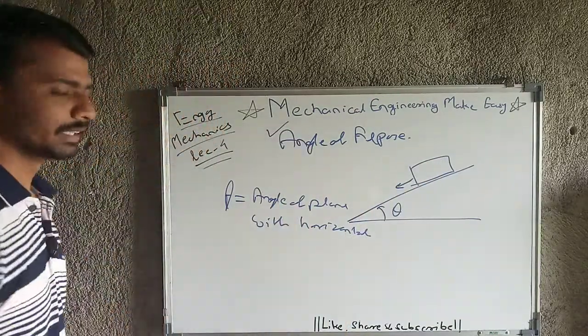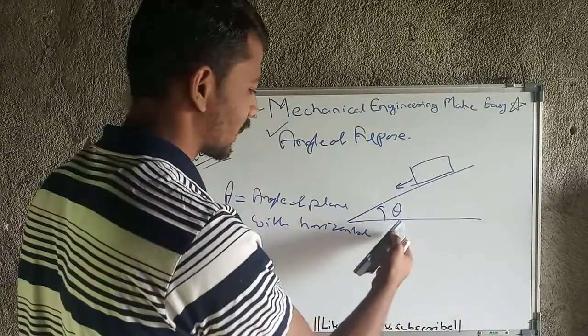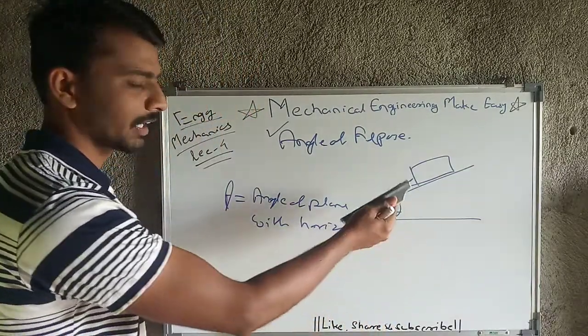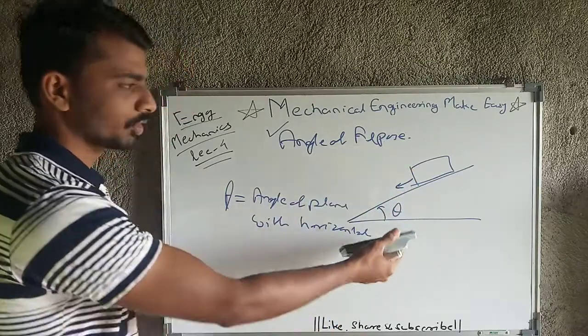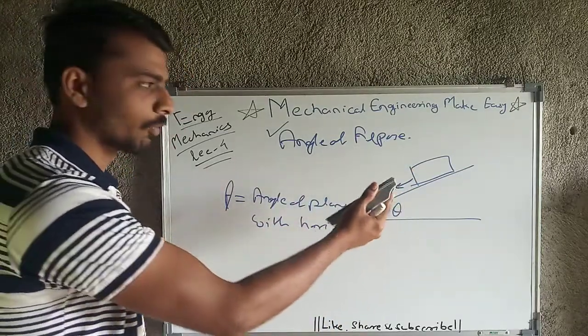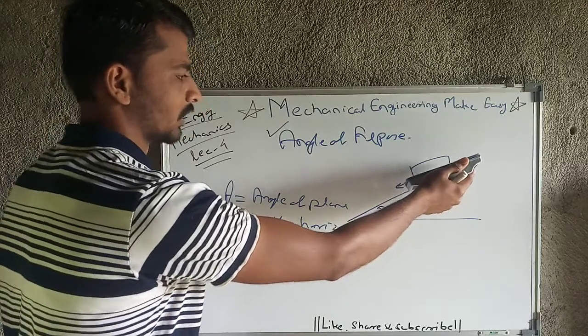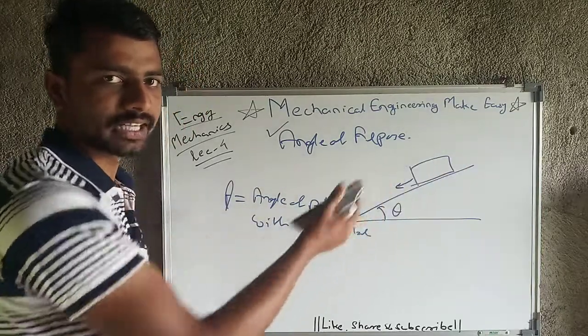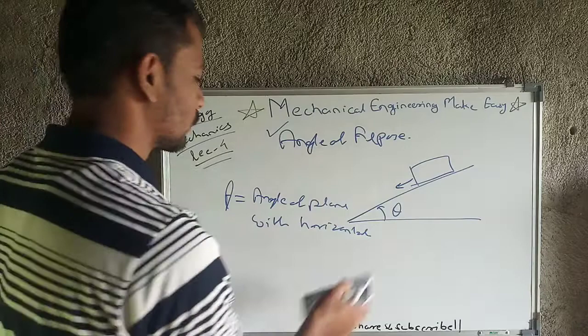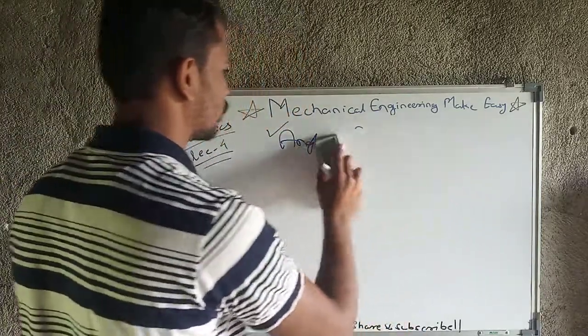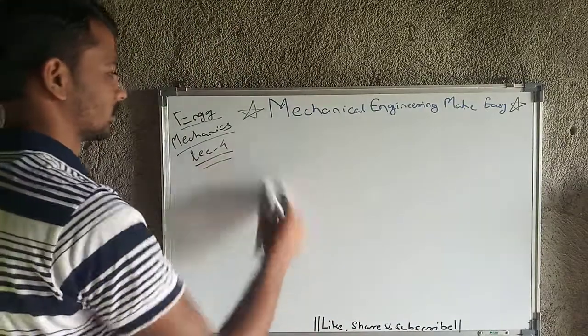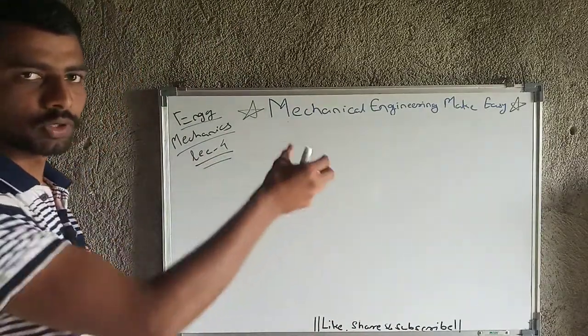So there is one body which is at rest, and we have tilted the plane with angle theta, and that angle theta is nothing but angle of repose. Because of tilting that plane with angle theta, what happened? That body just started to slide on that plane. That is nothing but the minimum angle of tilt of that plane. So this is all about angle of repose.